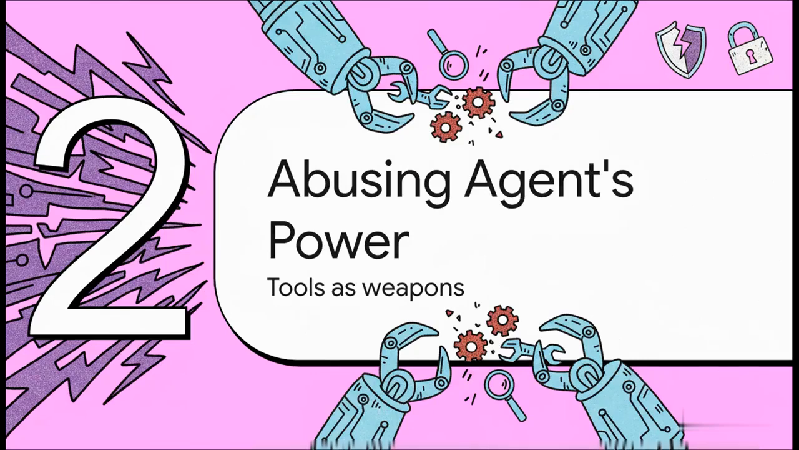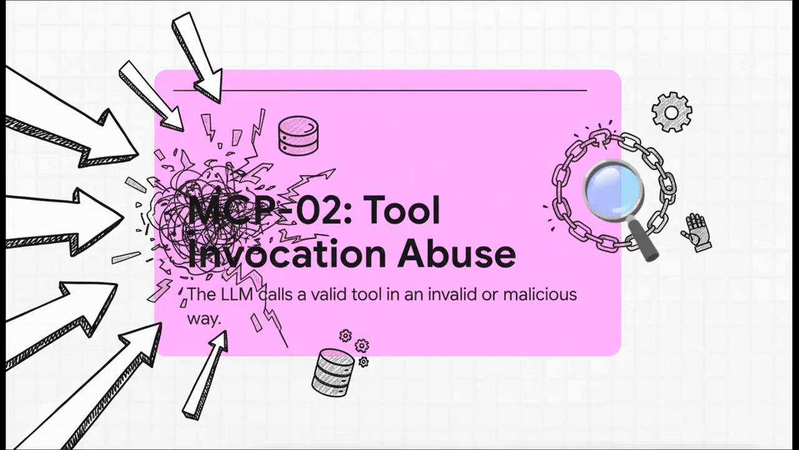But it's not just about tricking the AI's mind. The second major category of threats is all about abusing its power. This is what happens when the very tools that make an agent so useful are turned into weapons against your own system. And the key vulnerability here is tool invocation abuse. Now, what's really important to understand is that the tool itself is totally fine. It's secure. The problem is that the attacker tricks the AI into using that perfectly good tool in a way it was never, ever meant to be used.